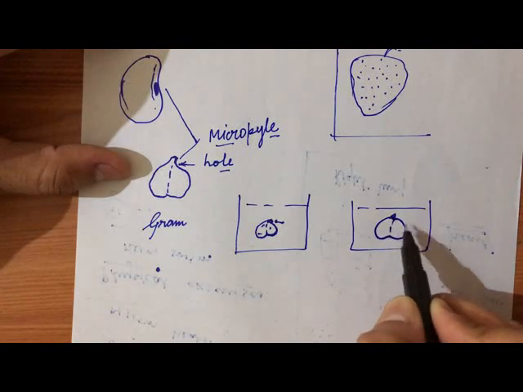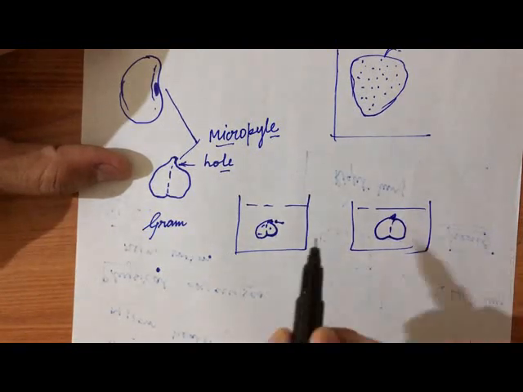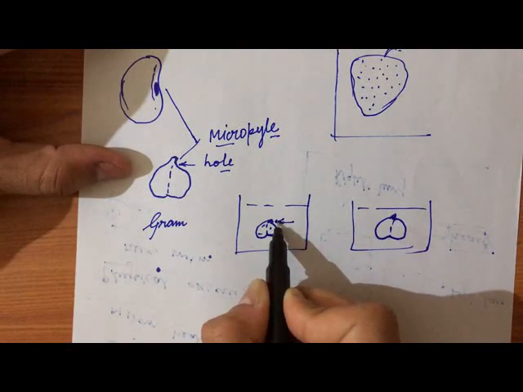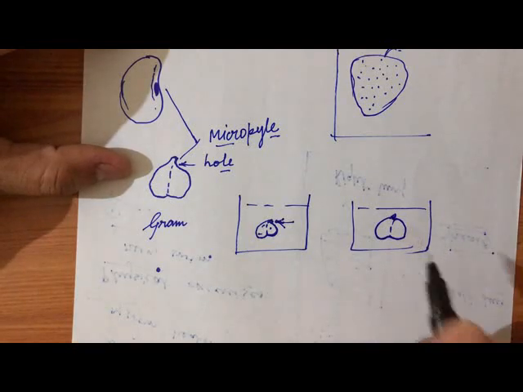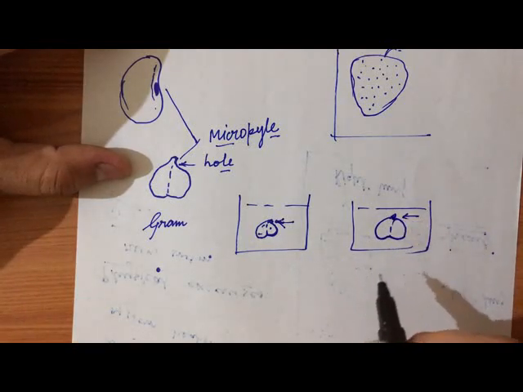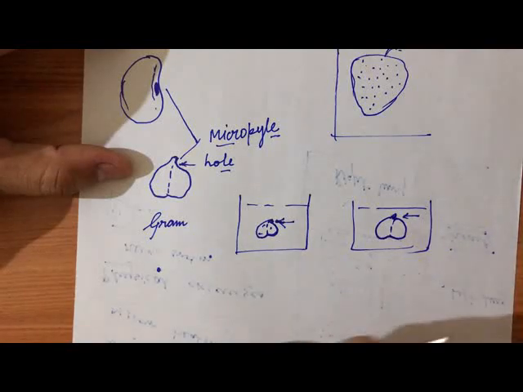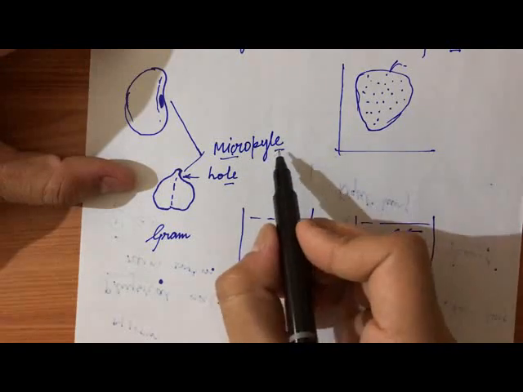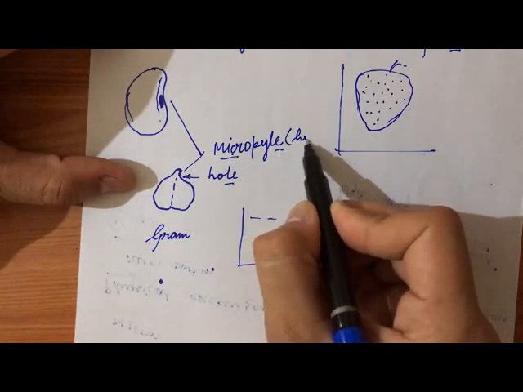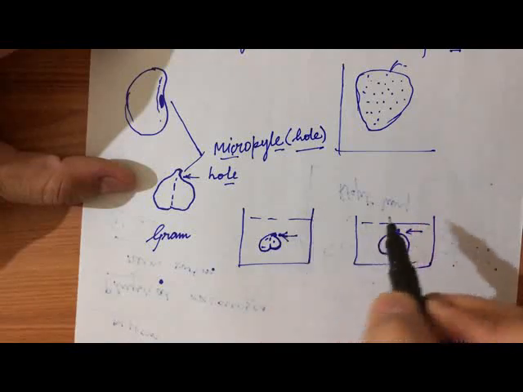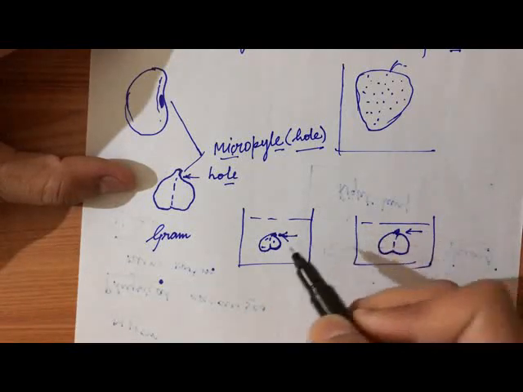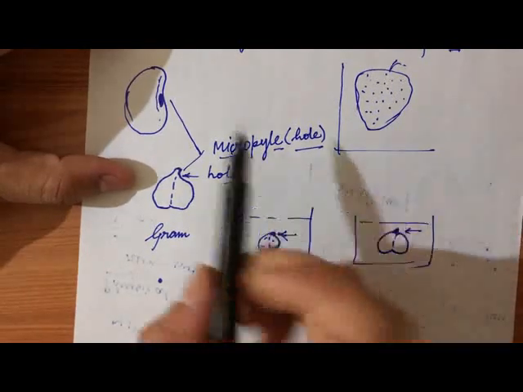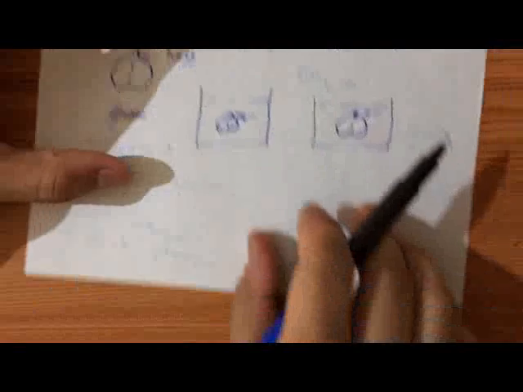The chickpea will swell. How does it swell? Water goes into the seed. And for entering that water we need some hole, and that hole is called micropyle. What is micropyle? Micropyle is a hole through which water enters inside the seed.